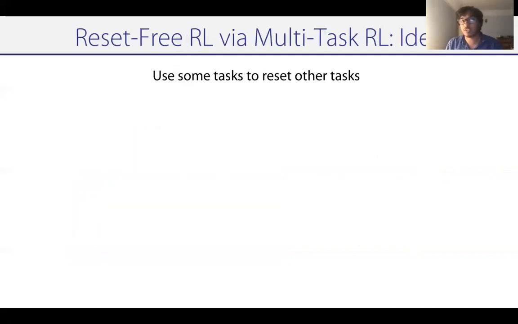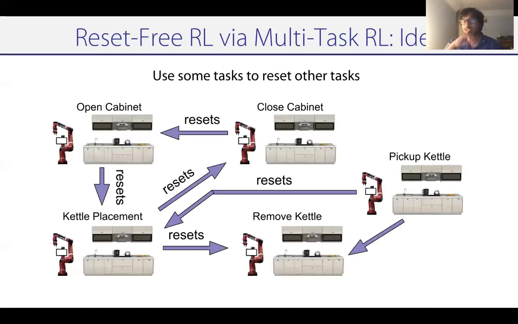The key idea we're going to leverage in this work is that when you're solving multiple different tasks together in a reset-free manner, some tasks can serve to provide resets for other tasks just by being learned naturally in sequence. To understand what we mean by this, let's consider the same type of task that we had earlier. Let's say we're trying to move the kettle into the sink, and in the process, you drop the kettle on the floor. Now, just by learning the task of picking up the kettle and putting it on the counter, in sequence, you naturally, automatically provide a reset for the task of putting the kettle into the sink. So just by appropriately sequencing tasks one after the other, we can put the environment into a state where learning all of the tasks becomes easier.